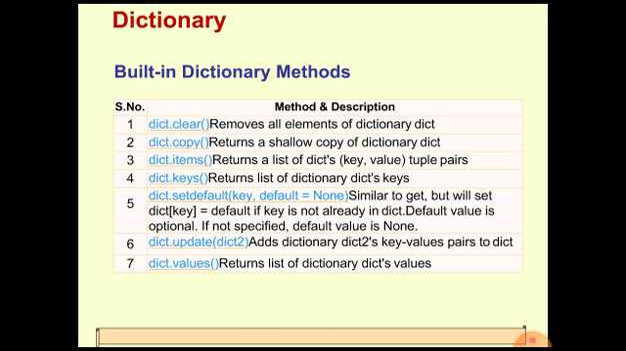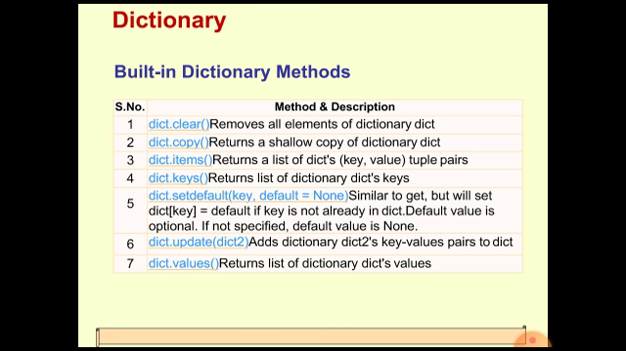So what does the setdefault function do? The setdefault function is used to access the value of a particular key in the dictionary, and if that key is not already present in the dictionary, then it will add that key into the dictionary, and that key's value will be set to the default value. If the default value is not specified, then None is the default value, so that key's value will be set to the None data type.